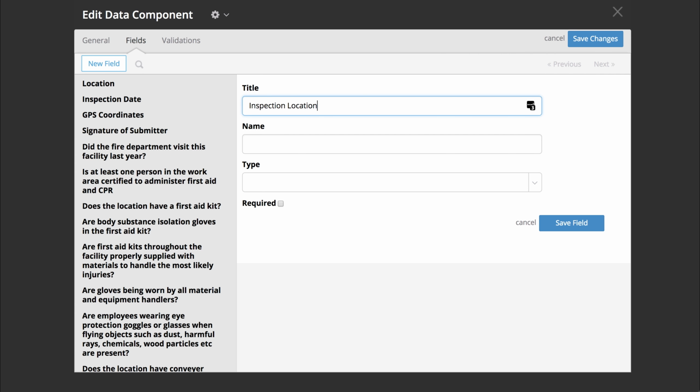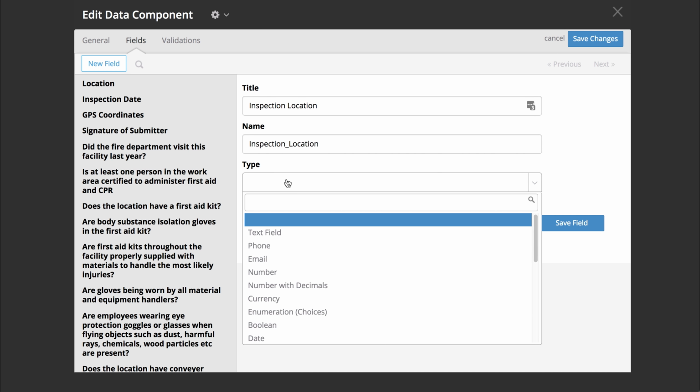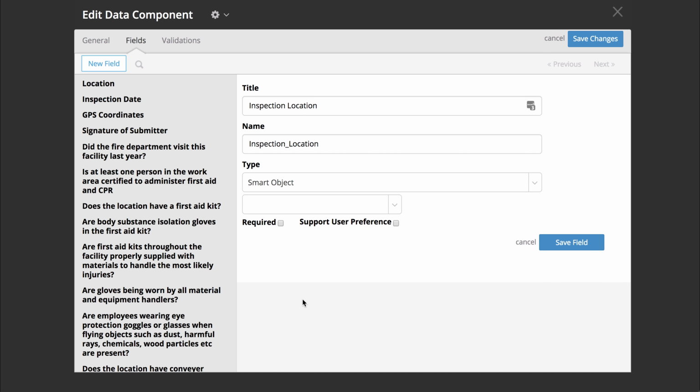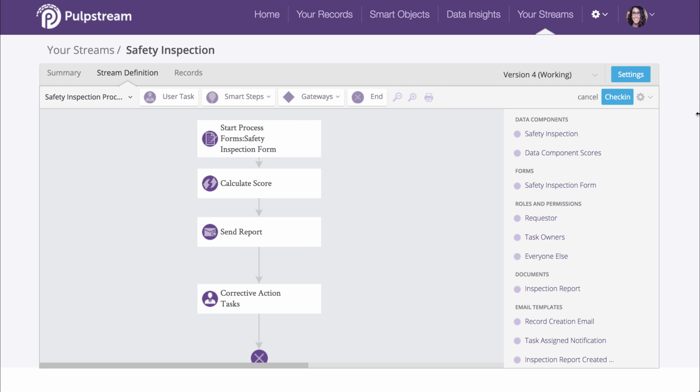Let's title it Inspection Location to differentiate it from the first original location that we made here. And the name field, as usual, is going to auto-populate. And in this Type pull-down menu, choose Smart Object. Now, whenever you choose a smart object, you're going to get another pull-down menu popping up underneath that. And in this, select the name of the group with the information that you want to access. And so ours, we have creatively called group. So let's select group. Go ahead and save the field and save your changes to the data component.